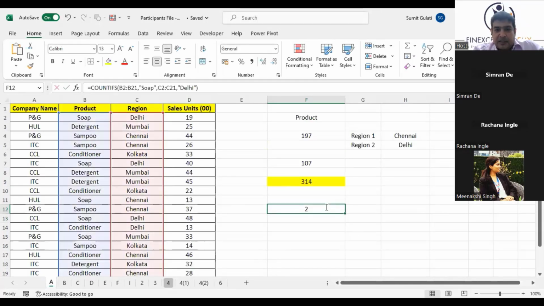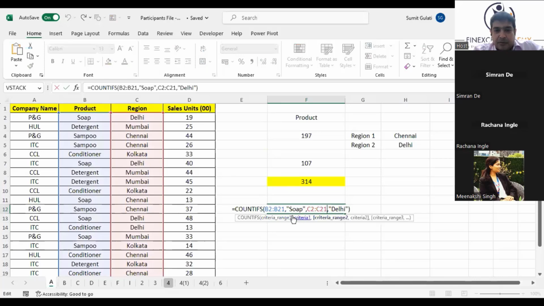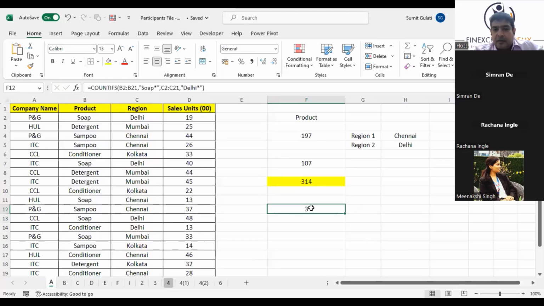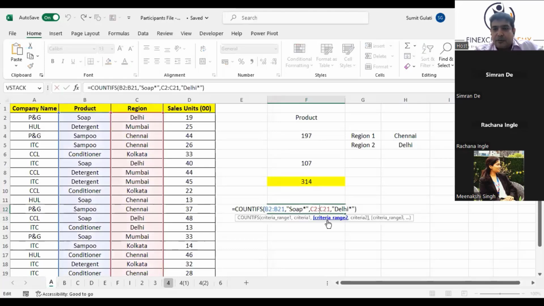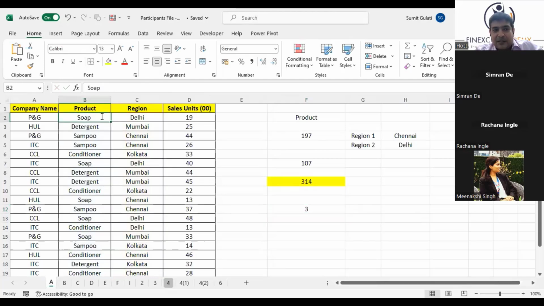Right? So what is it giving? It is giving me soap in Delhi. When you use COUNTIFS, to make it easier, I'm saying you should use stars. The moment you use stars, see, the answer changes to 3. Those who are getting 2, the answer is wrong. The answer is 3. Why? Because soap has a space after it.